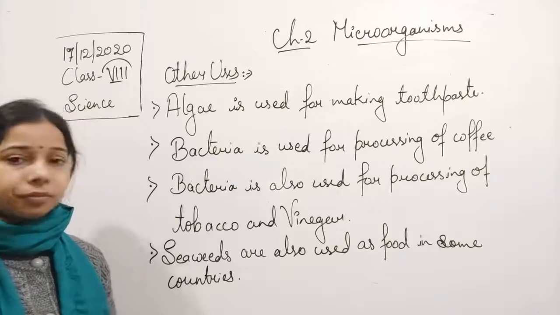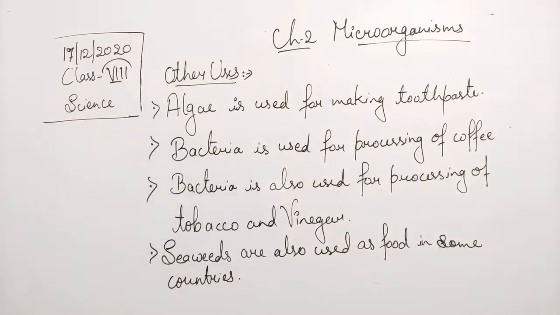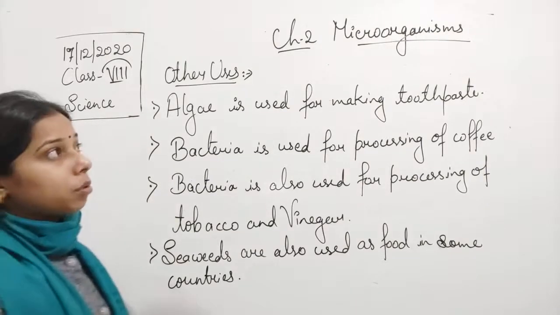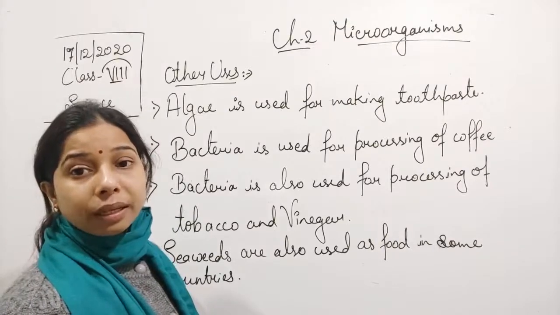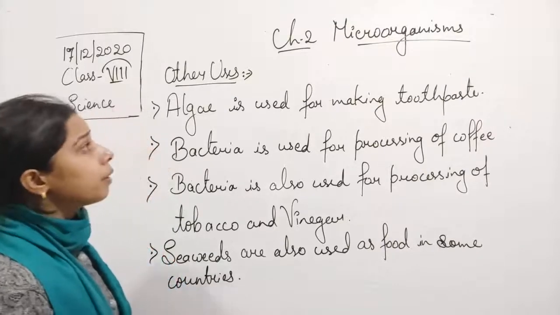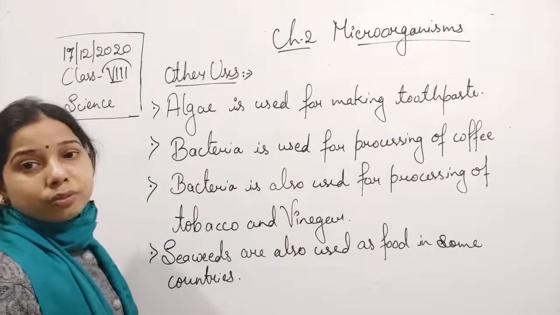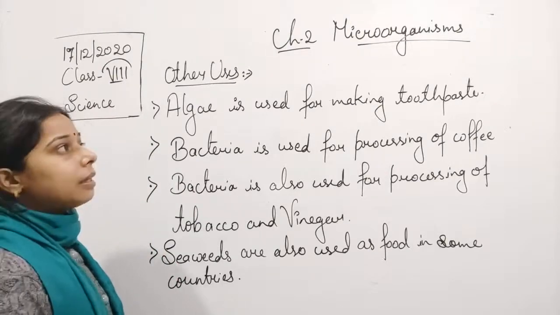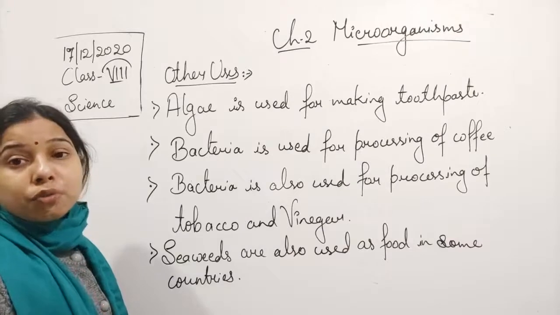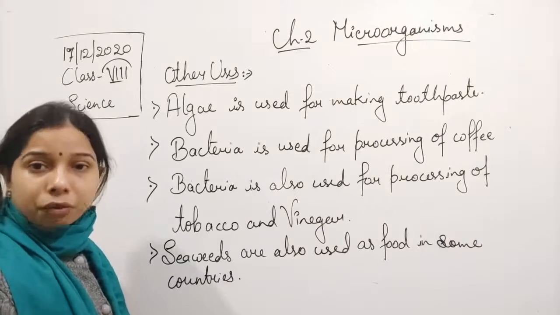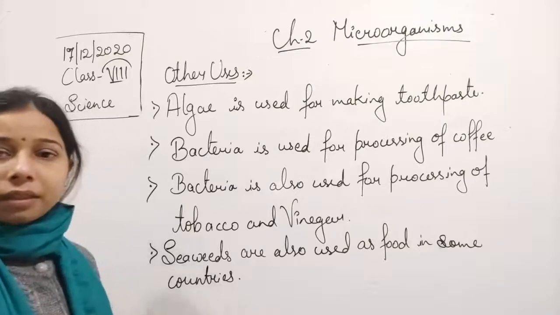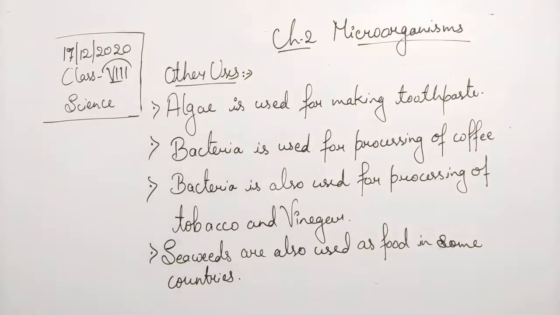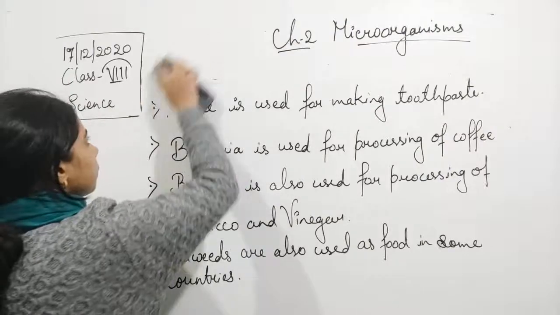Now let us see some of the medicinal uses of microorganisms. We discussed how they are used for making food, and we have also understood the different uses of microorganisms. Let us see how they are used for preparation of medicines, for antibiotics, as well as for vaccination. We'll start with the preparation of antibiotics.